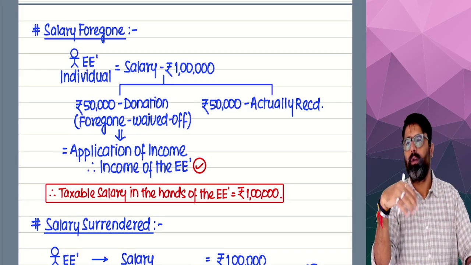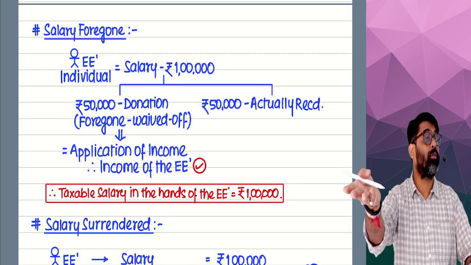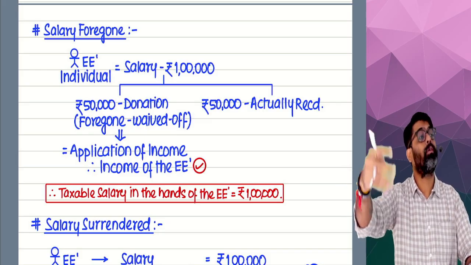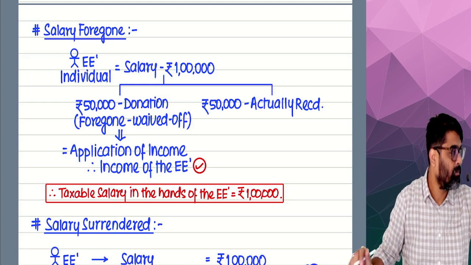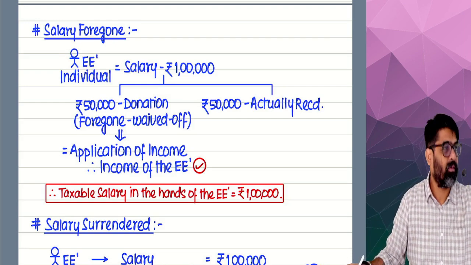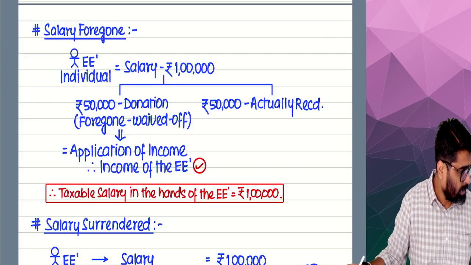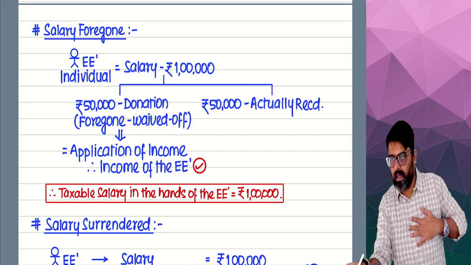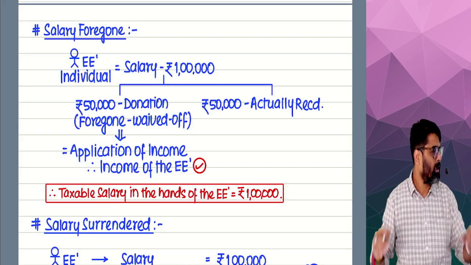Okay. So if Bhumika is earning a salary of rupees 1 lakh, she will forego half. She will donate half. Okay. What is your name, madam? Vaishnavi. Vaishnavi is earning 1 lakh rupees of income. Vaishnavi will also donate half. If I am receiving 1 lakh as salary, I will also donate half of my salary.